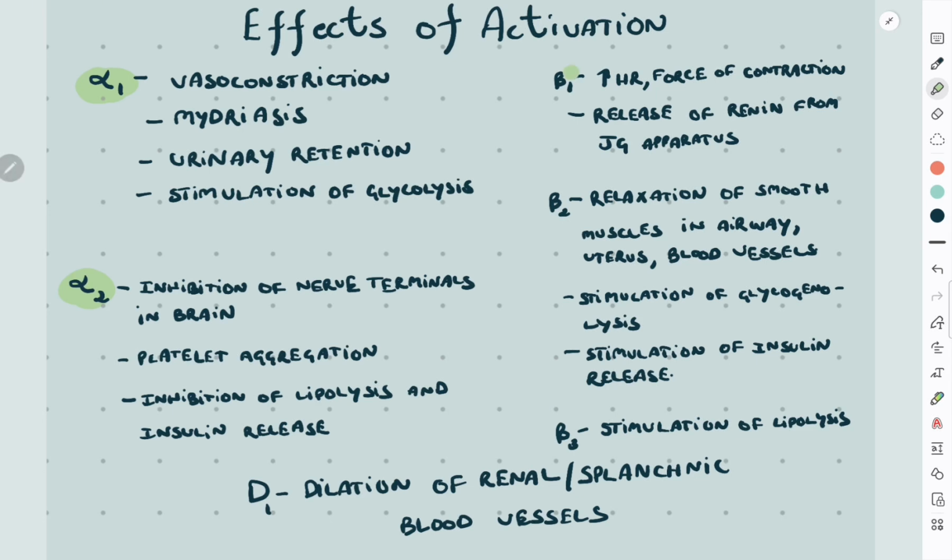Activation of beta-1 receptors leads to increased heart rate and force of contraction, as well as release of renin from the juxtaglomerular apparatus in the kidneys. Activation of beta-2 receptors leads to relaxation of smooth muscles in the airways, uterus, and blood vessels, stimulation of glycogenolysis in the liver, and stimulation of insulin release from pancreatic beta cells. Beta-3 receptor activation leads to stimulation of lipolysis in adipose tissue. D1 dopamine receptor activation leads to dilation of renal and splanchnic blood vessels.